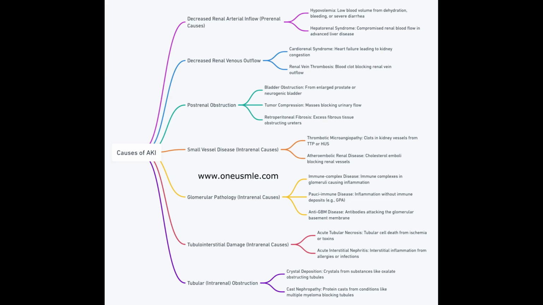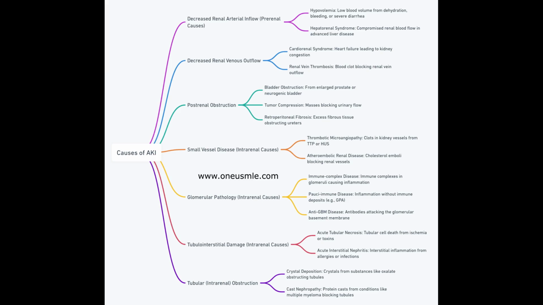Glomerular pathology involves immune-mediated damage within the kidneys. Diseases such as lupus nephritis deposit immune complexes in the glomeruli, causing inflammation. Pauci-immune disease like GPA and anti-GBM disease, where antibodies attack the kidney's filtering units, also fall under this category.